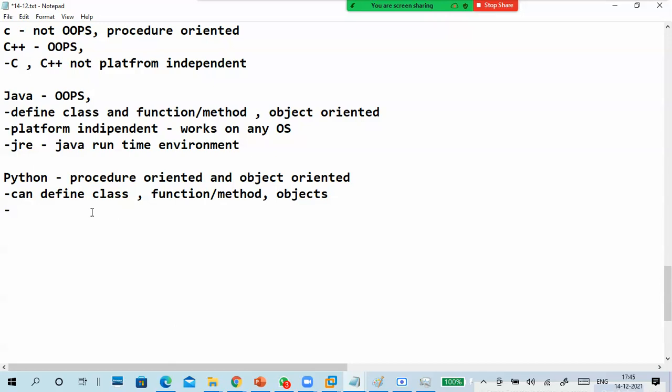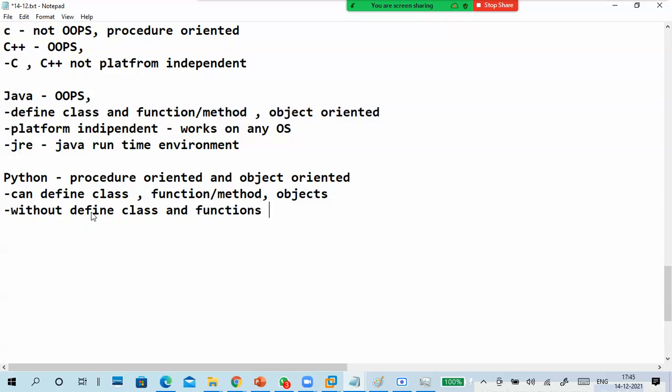So, procedure oriented. In procedure oriented, there is no class kind of stuff. It means we can write code without defining classes, objects, and without defining functions.